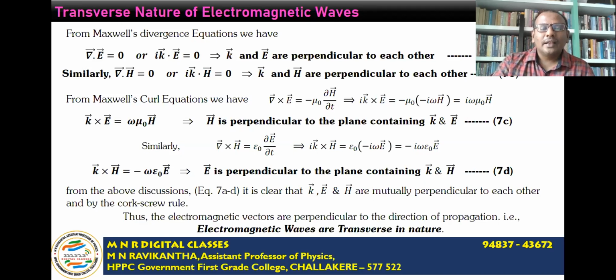In other words, electromagnetic field vectors are perpendicular to the direction of propagation, and hence these waves are transverse in nature.